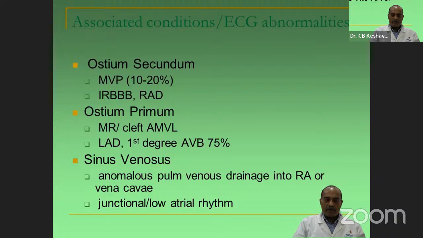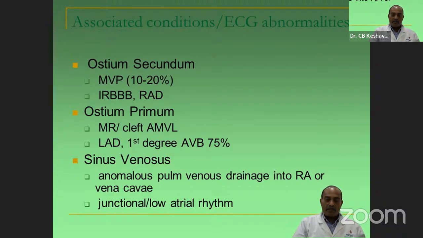In this type of ASD, there is left axis deviation. The usual ASD, the common ASD which we see, the secundum, has right axis. But if you see a patient with an ASD and a left axis, you should suspect that patient has primum ASD. Sometimes there is extreme left axis deviation, which is called northwest axis, and first degree AV block, because the conduction system also gets involved anatomically in the defect, and it has to go around the defect to reach the ventricle. First degree AV block is a common finding seen in about 75% of the patients with ostium primum ASD.